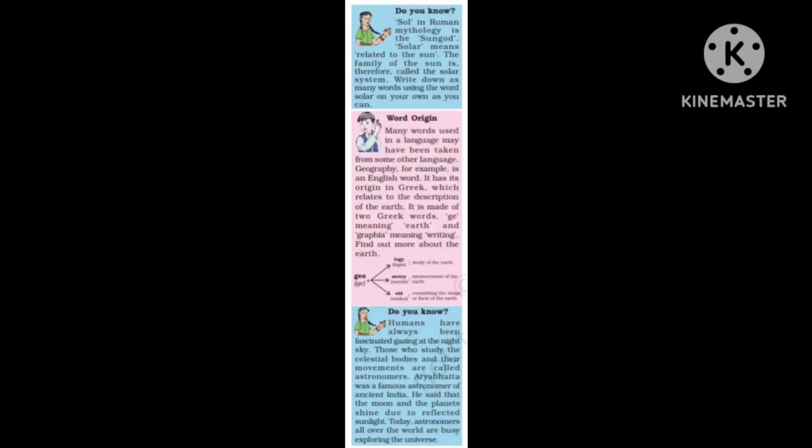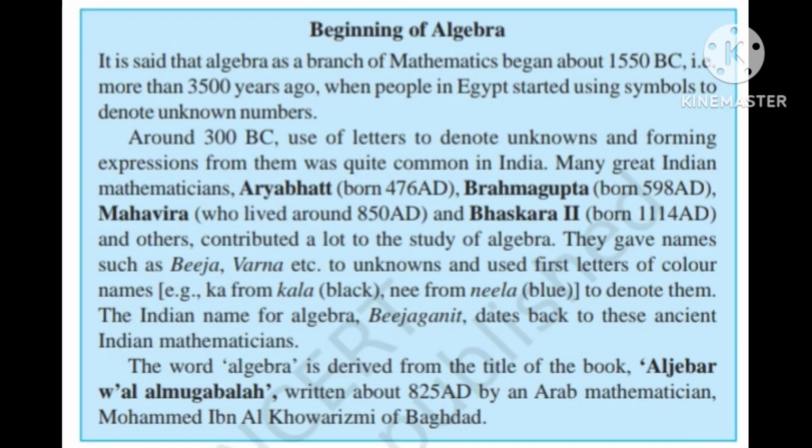Those who say Aryabhatta is not mentioned in textbooks, read this. Humans have always been obsessed about that. Aryabhatta was a famous ancient astronomer in ancient India. He said that the moon and other planets get their luminosity due to reflected sunlight. And today astronomers are researching the universe. This is from the 6th standard science textbook. Here is one from a 6th standard maths textbook, which talks about this.